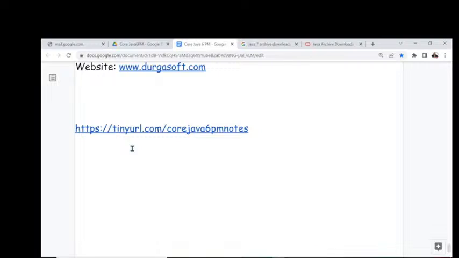What happened? https://tinyurl.com/core 6 pm notes. Yeah, Meenakshi, then you are able to get that video link. Just click on that link, automatically you will get those videos. Don't worry.